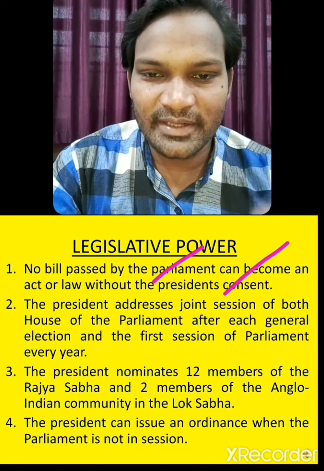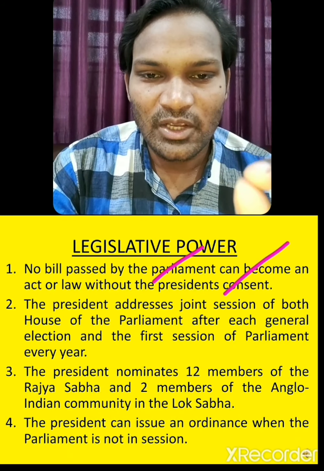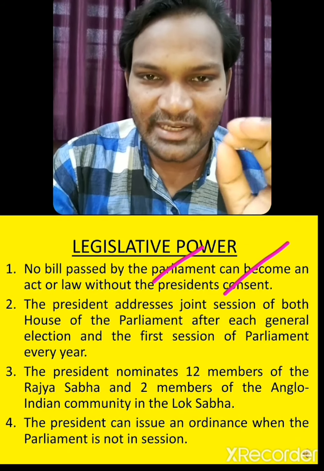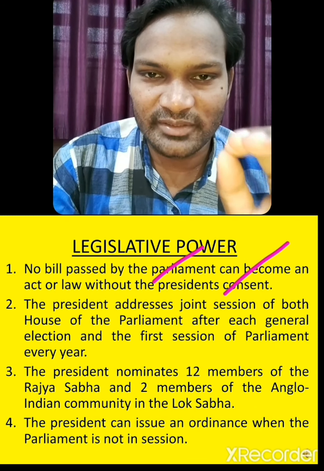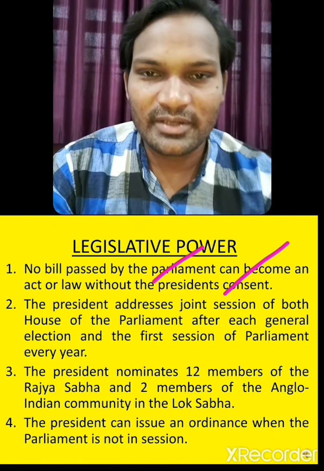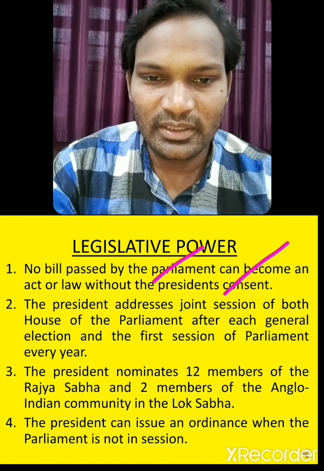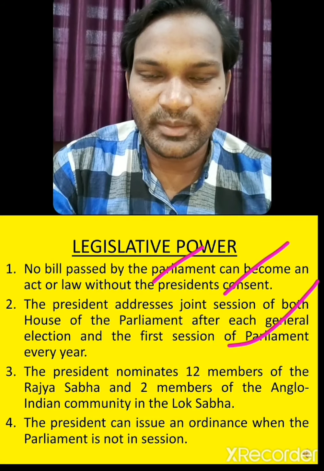The second point says the president addresses a joint session of both houses of Parliament after each general election. After 5 years, there's a general election. The first session of Parliament is called by the president.